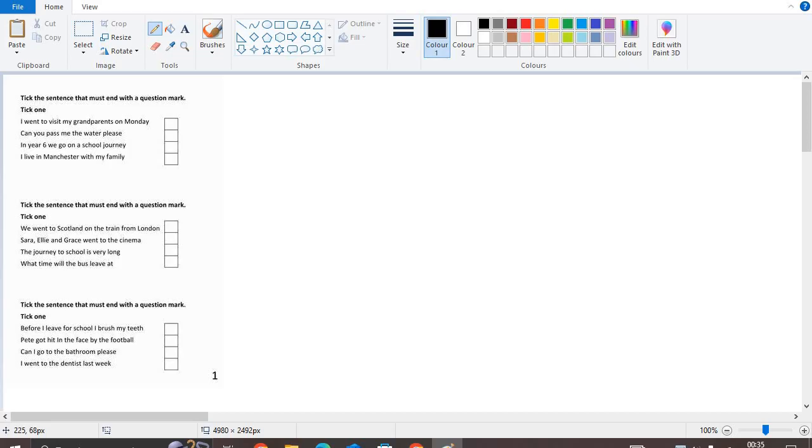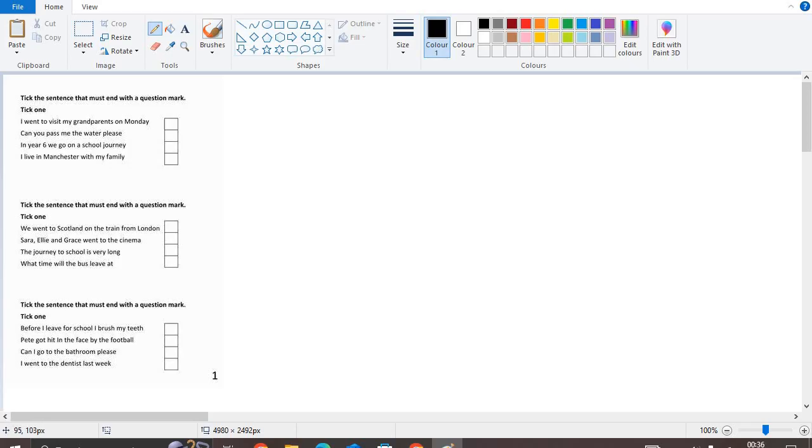So the main part in the sentence is it's asking us to tick. So we're not going to circle or anything, we're going to tick. And it says here that it has to end with a question mark, so we can't just take a random one. So the first thing we're going to look for is if it has specific modal verbs, any specific modal verbs that you use for questions. So there isn't any modal verbs on this one, there isn't any on that one, there's none in this one.